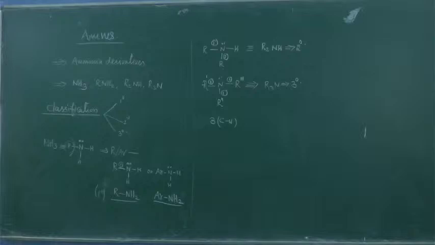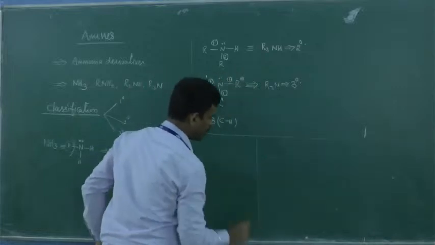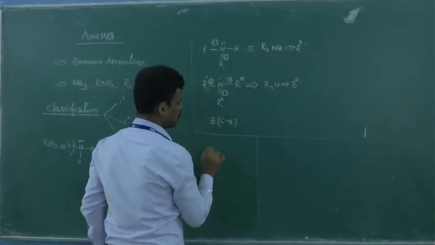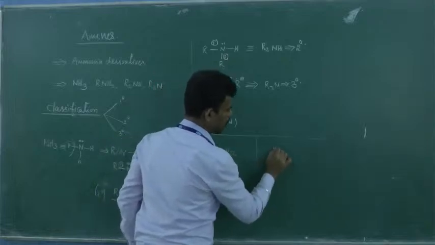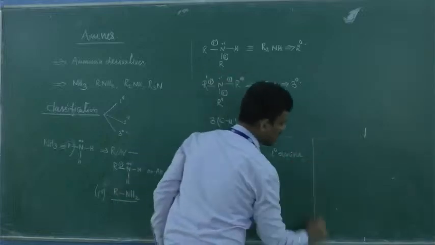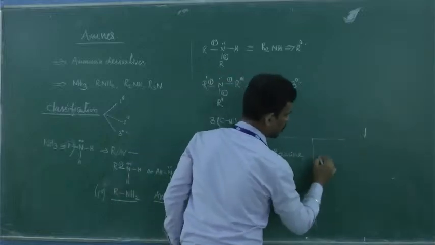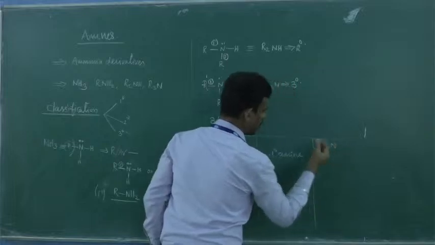These are simplistic classifications. Now, identify the primary amine. What is the conclusion? If you have RNH2, that is going to be a primary amine. In this case, the number of carbon-nitrogen bonds is going to be 1.